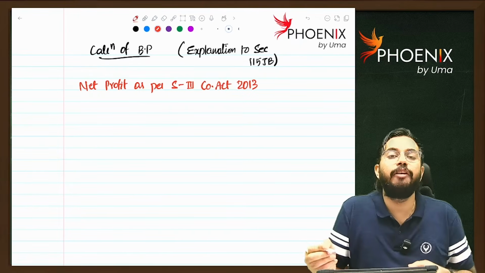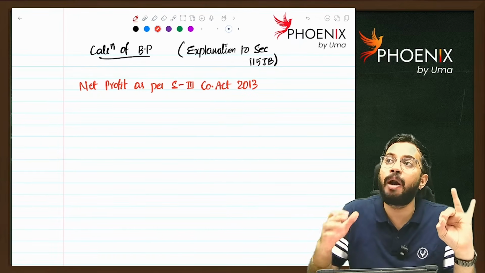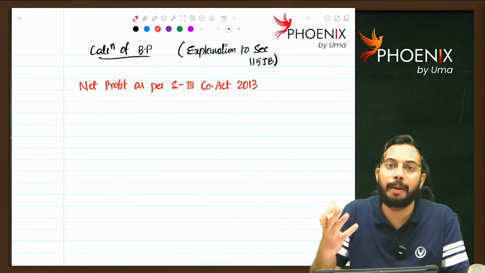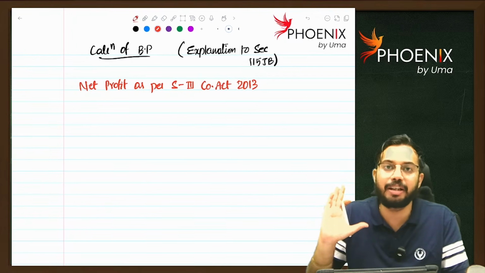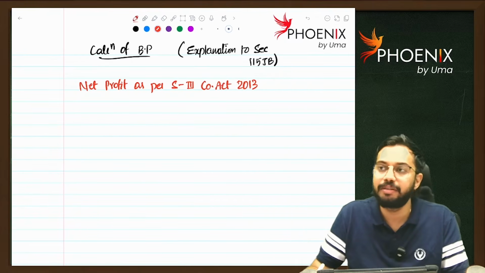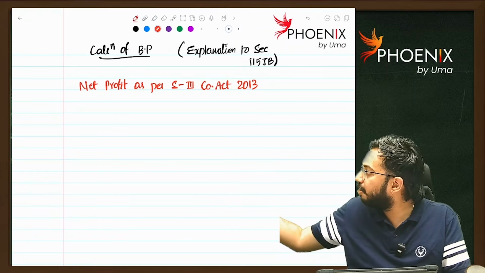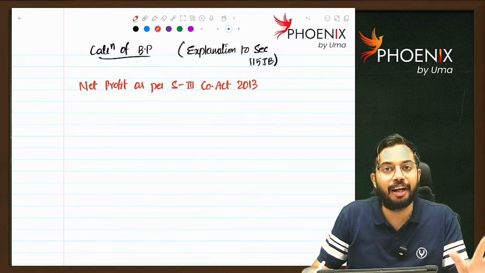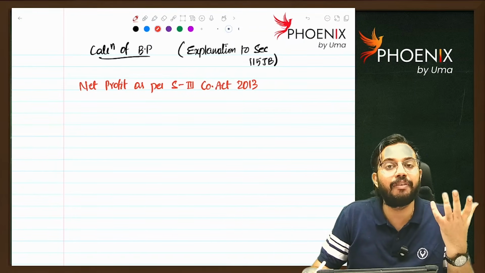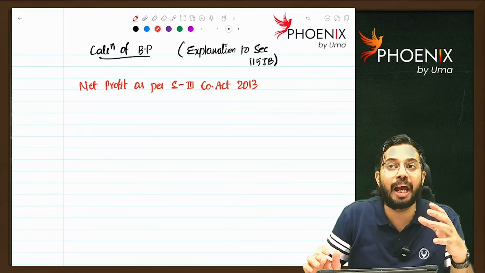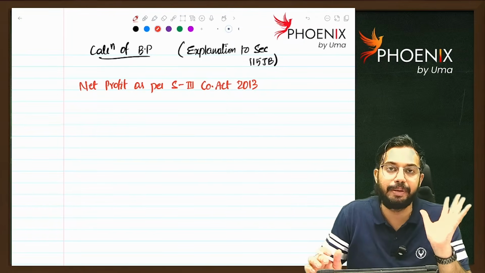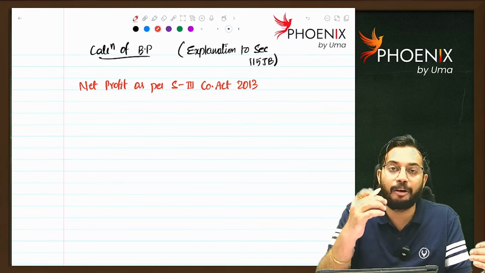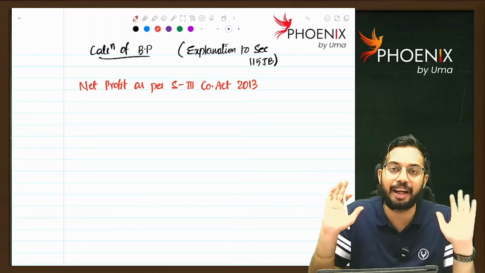If you are calculating MAT for a banking company or power sector company or insurance company, they have separate acts, na. As per those separate acts, you need to calculate. Are you able to understand? Whatever the profit as per the Banking Regulation Act is there, that you will take as base, or whatever the net profit as per the insurance regulations for an insurance company, that you will take as base.